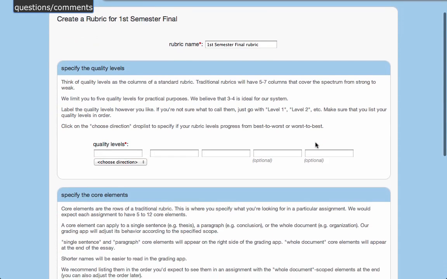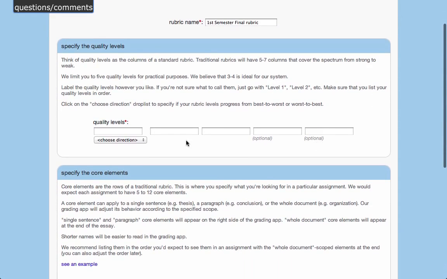And what we need to start with is specifying quality levels for the rubric. These are the columns of a traditional rubric. You have to have at least 3 quality levels, though you can go up to 5. I know that a lot of schools use a rubric that has 6 or 7 or possibly even more columns, and we limit you to 5, partially because I think there's a law of diminishing returns at work once you go beyond 5 quality levels.